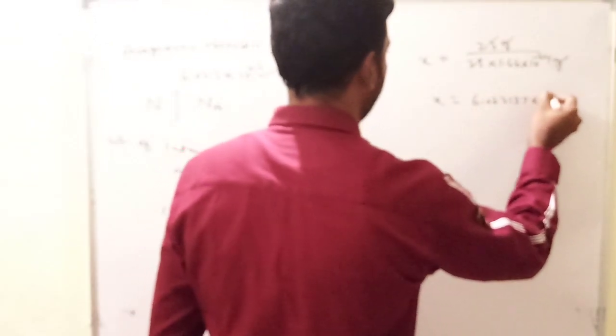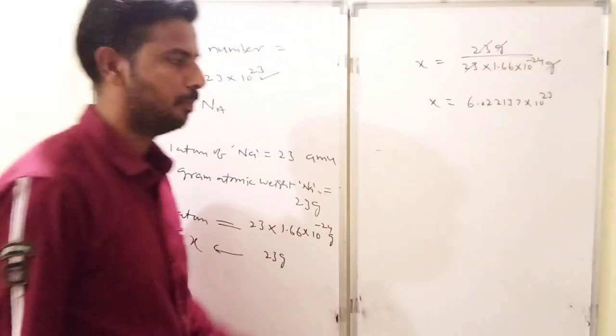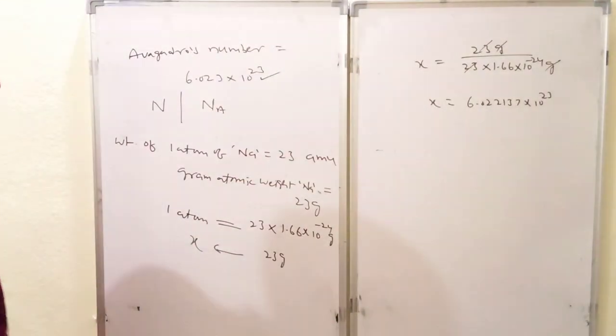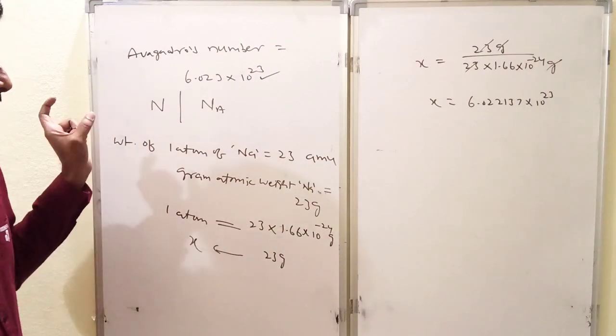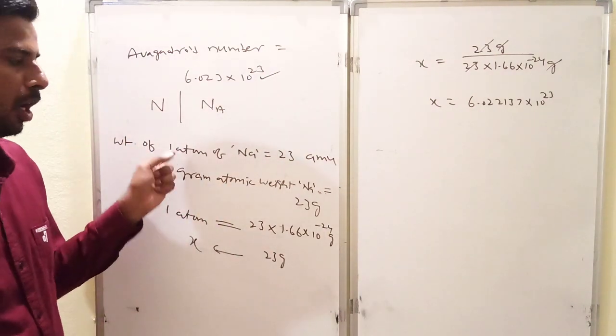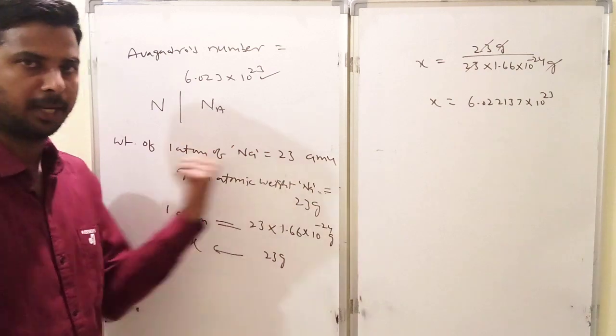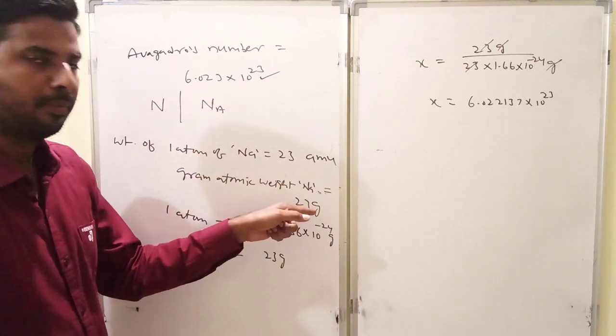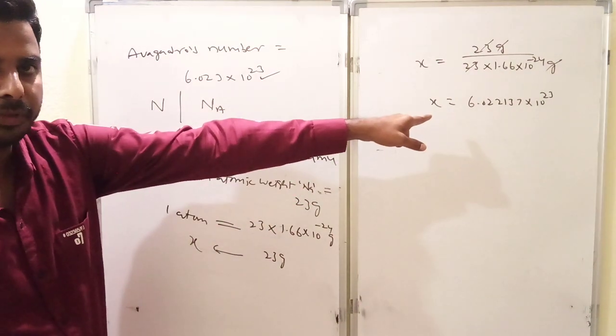6.022137 into 10 power 23. So simplify that, you will know that. Is it clear? So weight of an atom of sodium equal to 23 amu, but its gram atomic weight is 23 grams. How many atoms in 23 grams? Avogadro number of atoms we got.